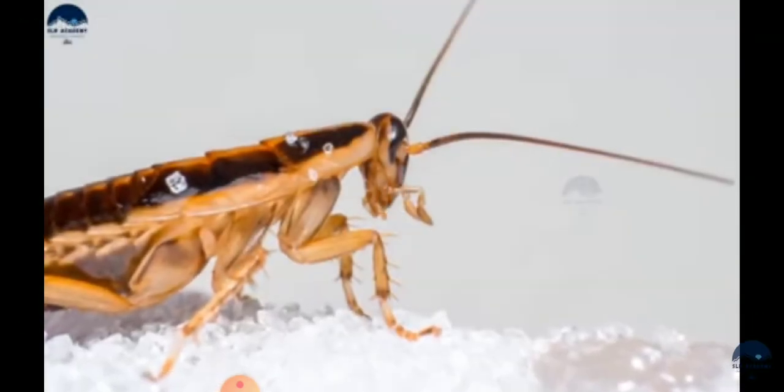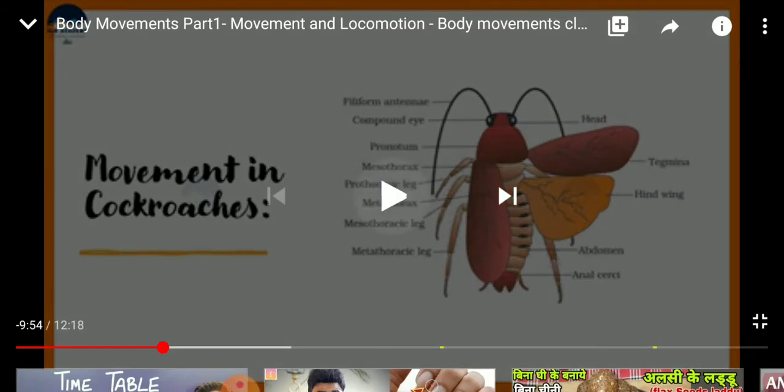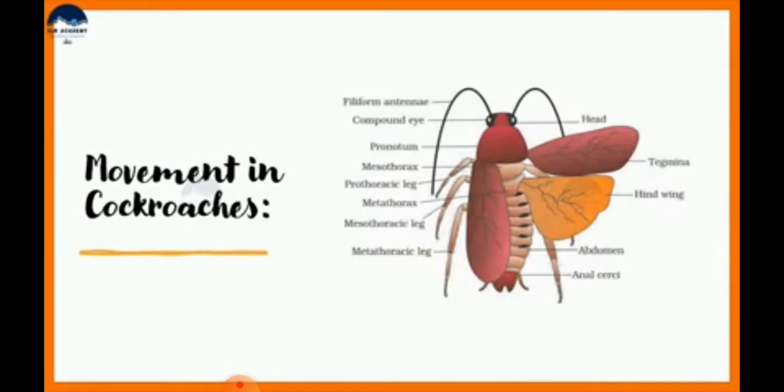Now the body of the cockroach, as you can see, is covered with a hard outer skeleton called the exoskeleton. What is an exoskeleton? When the body of the cockroach is covered with a hard outer skeleton, that is known as the exoskeleton. This helps in movement. And you can see two pairs of wings attached to its body.